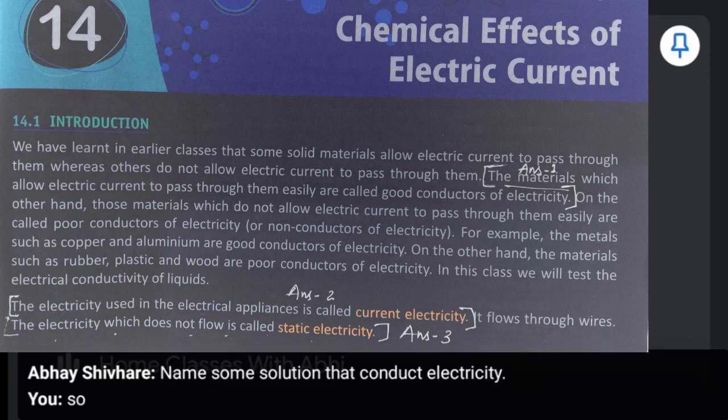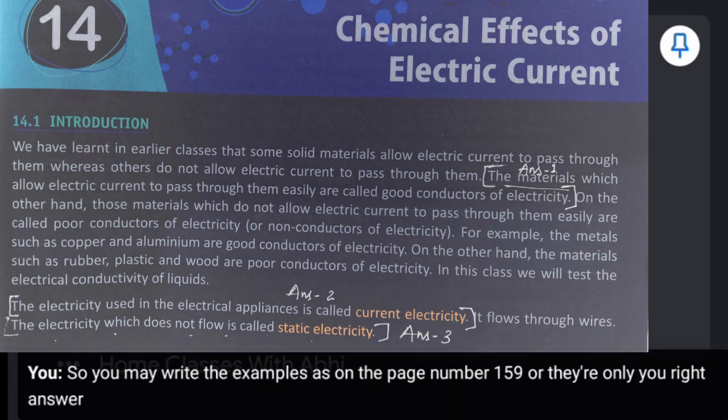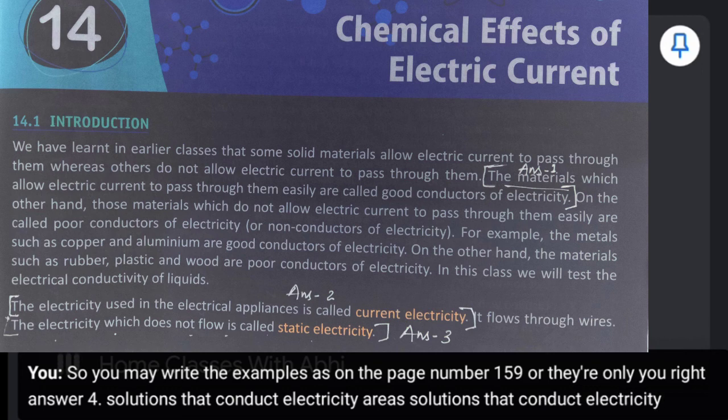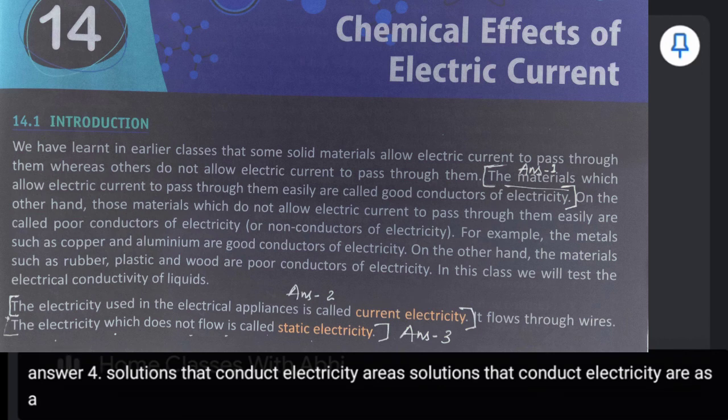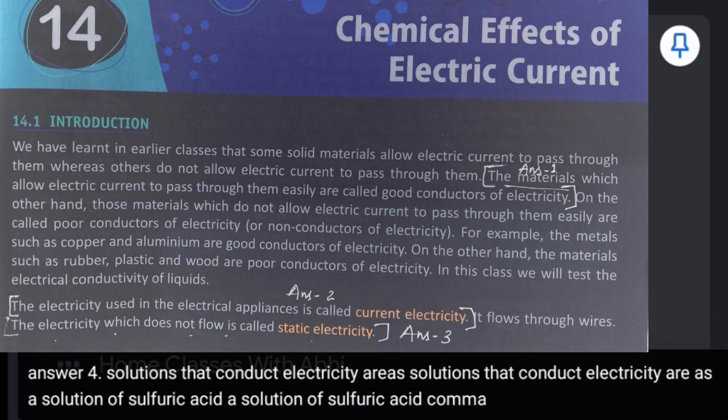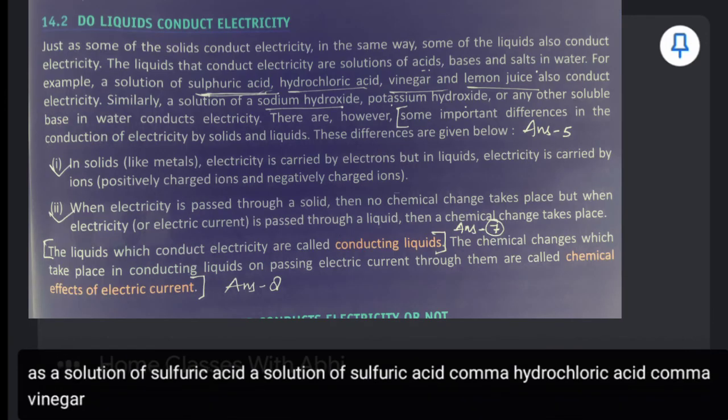So you may write the examples as on the page number 159 or there only you write. Answer 4. Solutions that conduct electricity are, as examples, a solution of sulfuric acid, hydrochloric acid, vinegar or lemon juice.